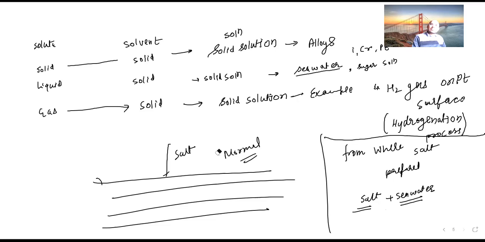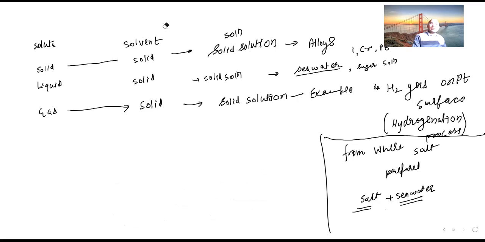Wherever we prepare salty water, that is highly salty water, the salt concentration is high. Solid salt is high.